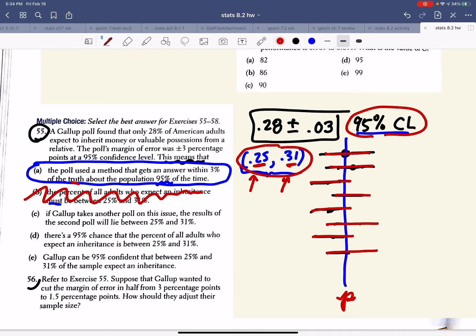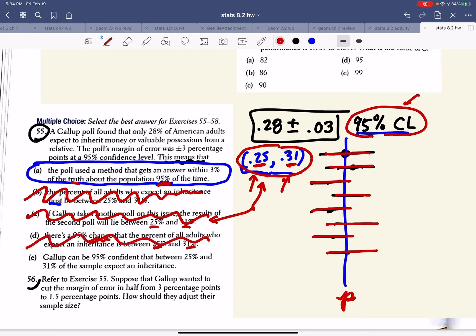Looking at C, if the Gallup takes another poll, then these results would be that. No, in fact, we would think they'd be slightly different if we took another poll. Then, there's a 95% chance that the percent of all adults who expect an inheritance is between, no, that's not like a chance of rain. That's not what we're talking about. We're talking about actually producing these intervals, and 95% of the time we capture it, which means 5% of the time we don't capture it.